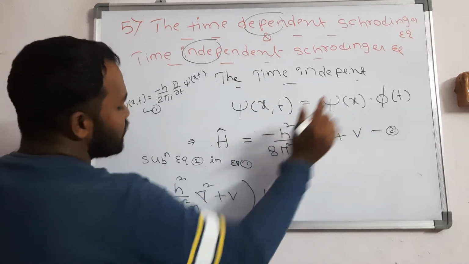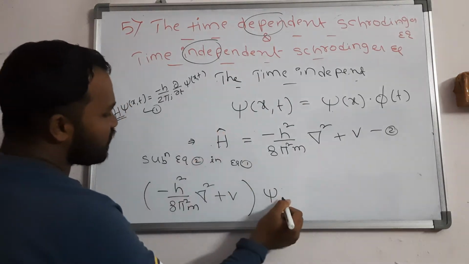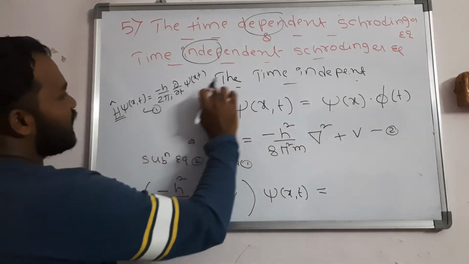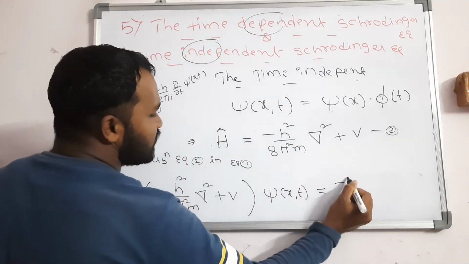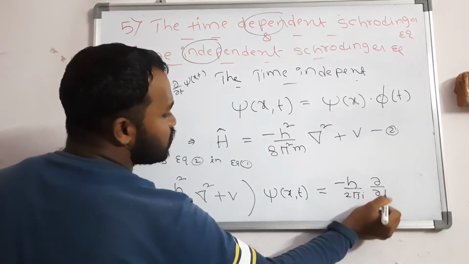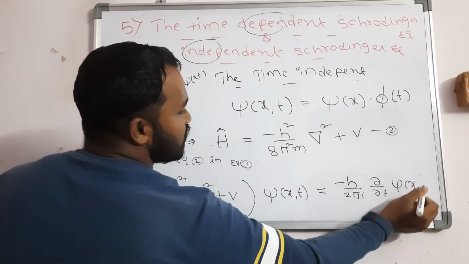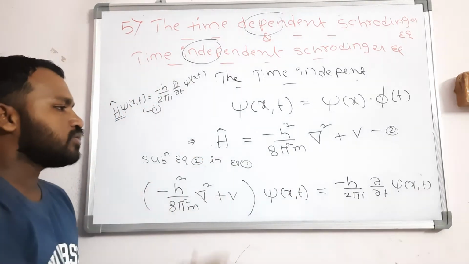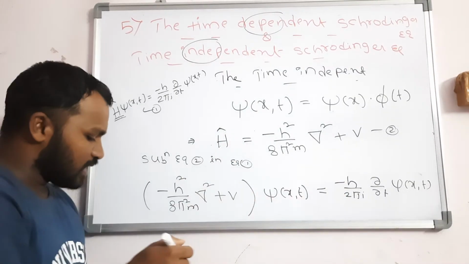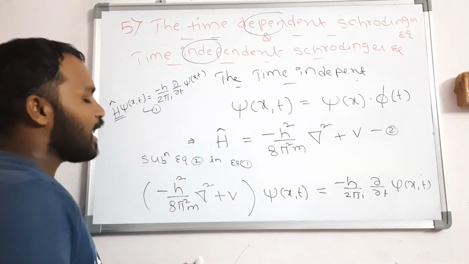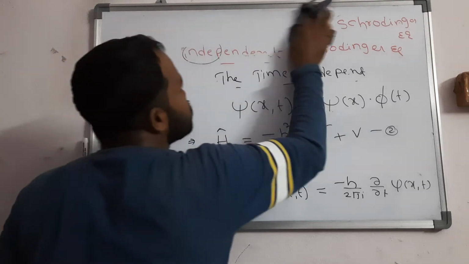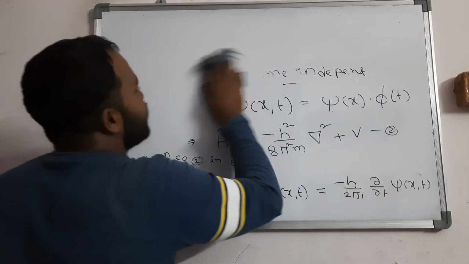Directly I am writing psi of x into phi of t is equal to, the right hand side is as it is, minus h by 2 pi i into dou by dou t into psi of x comma t. Nothing I do, just I substitute the H cap Hamiltonian value in equation 1. Now I am expanding the equation, so then you can get some more steps and write easily.